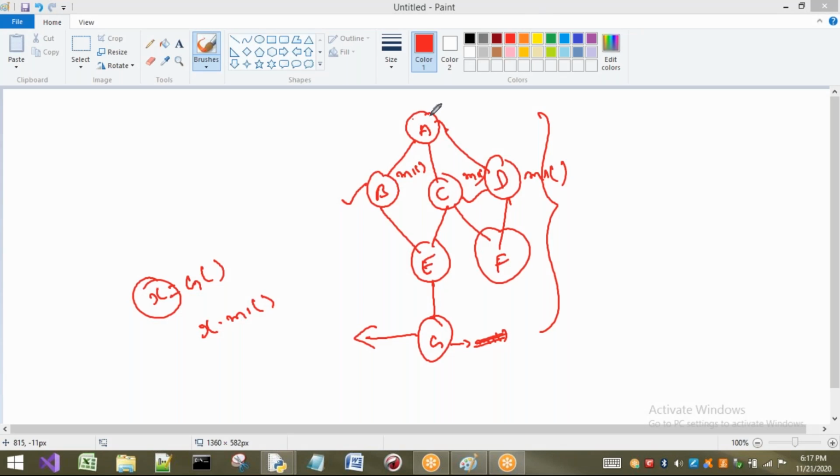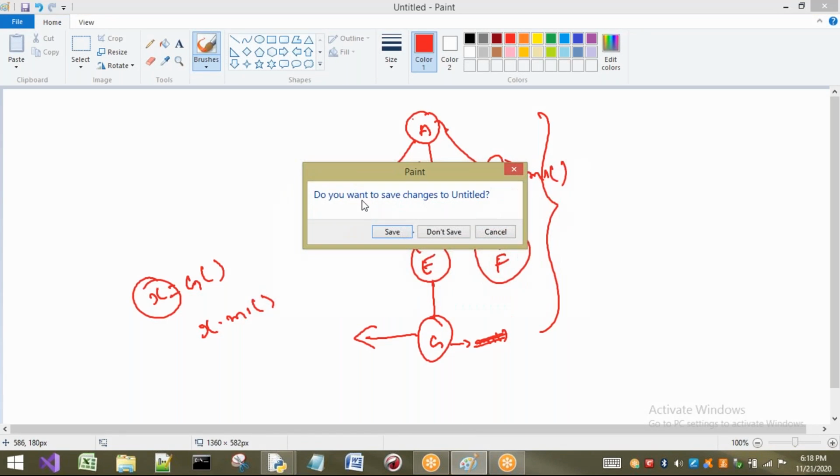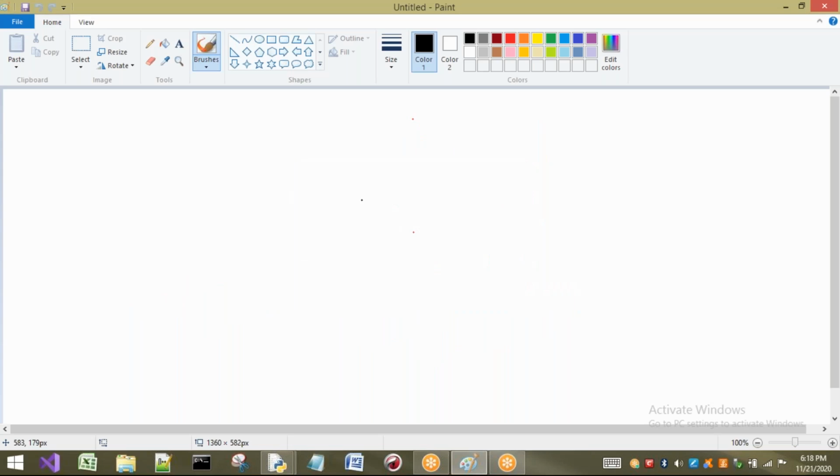Method resolution order. Very important. Why are we going to see this? Because if you are having only one level of inheritance, it may be multiple inheritance or multi-level or hierarchical, it is no problem. Directly by seeing that we can understand which method is going to be executed when we call that particular method. But if you're talking about a hybrid, with many levels of inheritance, then which one will be executed? That we have to understand clearly. For that we come to the concept of method resolution order.